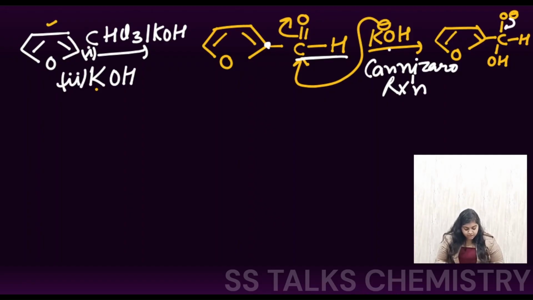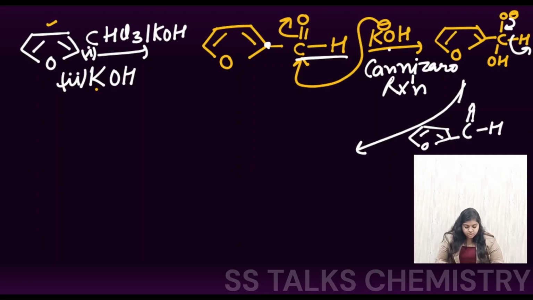Okay, now in the Cannizzaro reaction, what is going to happen? This O negative electron density is going to move, and this H as a hydride ion, the H negative species, is going to leave from the medium, and in the reaction we have a larger amount of the furan substituted by the CHO group. So this hydride that has shifted will attack this carbonyl center, and the electron density of the double bond will be shifted to the oxygen center.